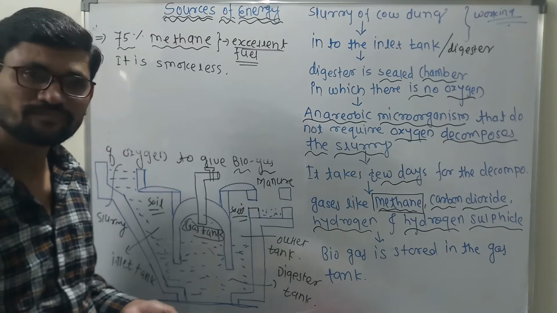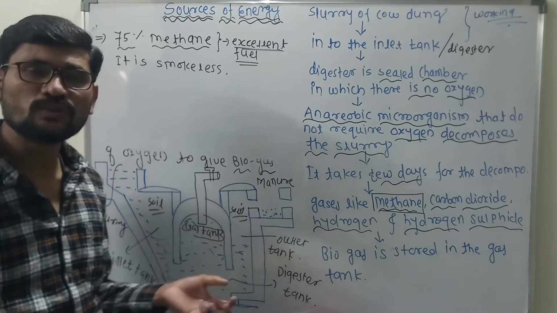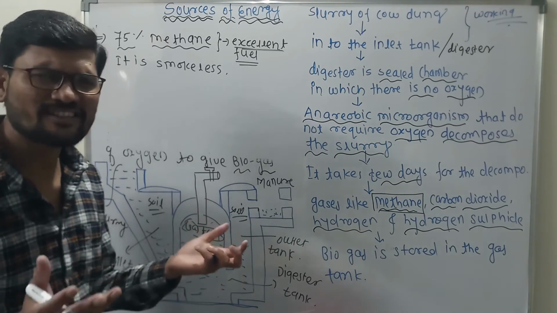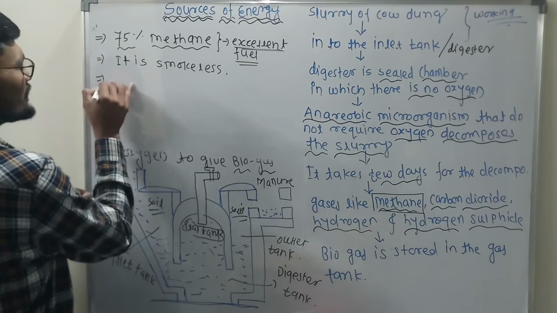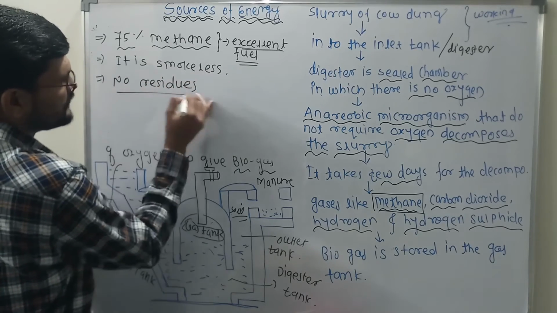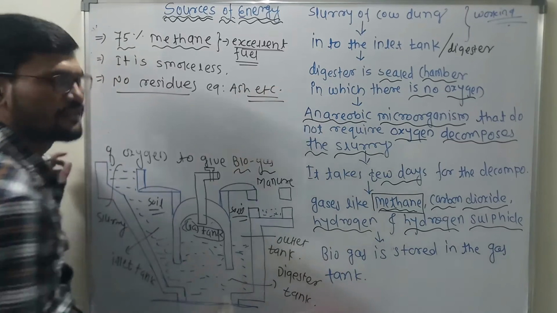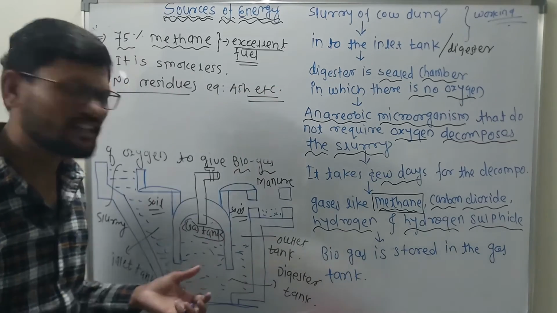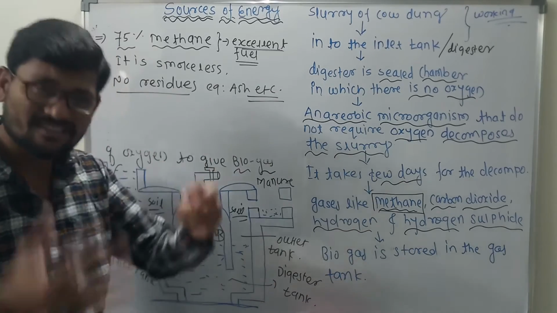After making some technological inputs, we are able to see that the efficiency is also very high. Clear? It does not leave any residue. Are you getting what? Any ash, nothing like the charcoal, isn't it? There is no residue at all. No residue after burning. Clear? Ash and so on. ऐसे कुछ भी चीजें बाकी रहती क्या? नहीं. It completely burns, isn't it? It completely converts into the gases. This is the importance.